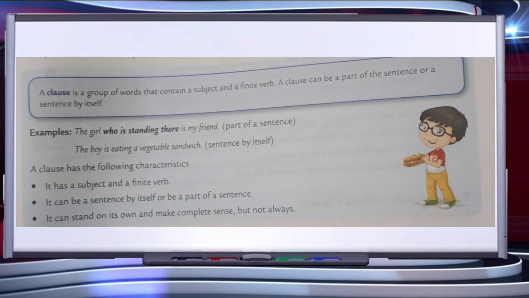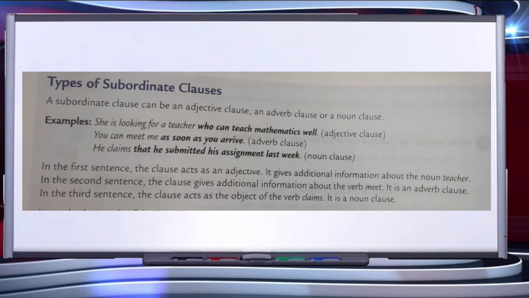If we talk about the main clause and subordinate clause, then the main clause is that clause which has a subject and a finite verb and it is complete in itself. It need not be part of a sentence to give a proper meaning. Whereas a subordinate clause has a finite verb and subject but does not make complete sense on its own. A subordinate clause is the dependent clause. It has to depend on the main clause for its meaning.